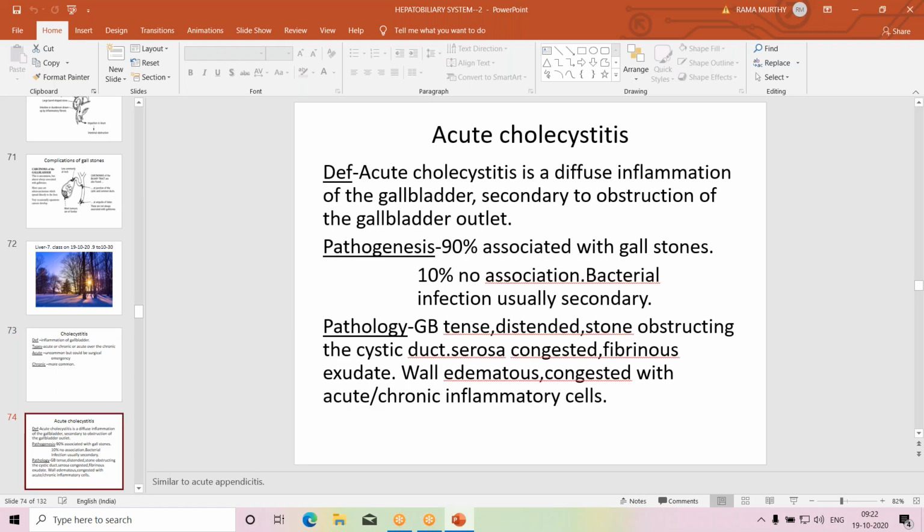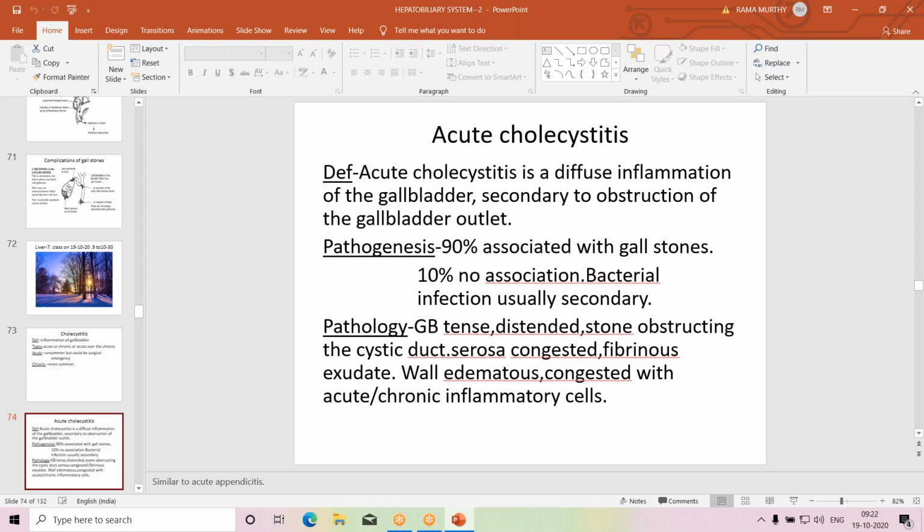Acute cholecystitis is diffuse inflammation of the gallbladder secondary to obstruction of the gallbladder outlet. You know that the gallbladder is connected to the common bile duct through the cystic duct. So the bile drains into the common bile duct through the cystic duct. So when the cystic duct is obstructed by a stone, it will cause acute cholecystitis, just like acute appendicitis, which in 60 to 80% of cases is caused by obstruction of the lumen by fecalith.